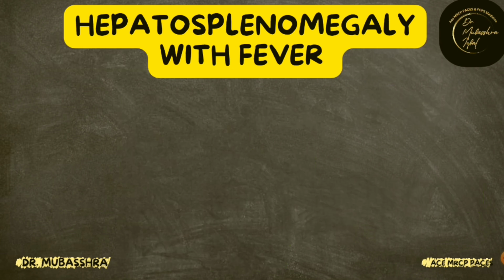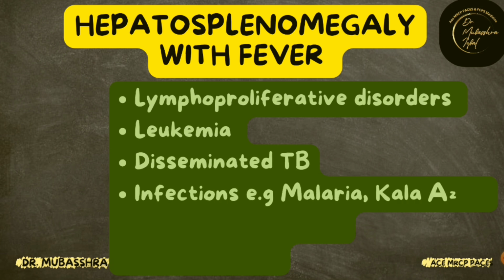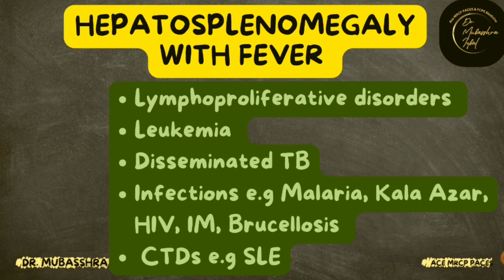And the causes of hepatosplenomegaly with fever may include lymphoproliferative disorders, leukemia, disseminated tuberculosis, infections, for example, malaria, Kala-Azar, HIV, infectious mononucleosis, brucellosis, and even connective tissue disorders, for example, SLE.